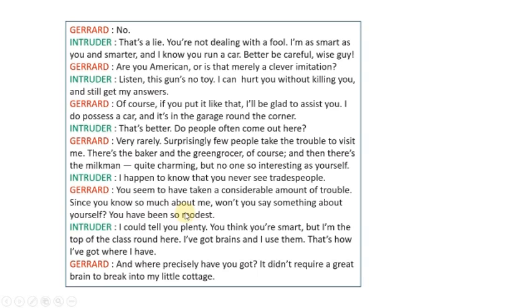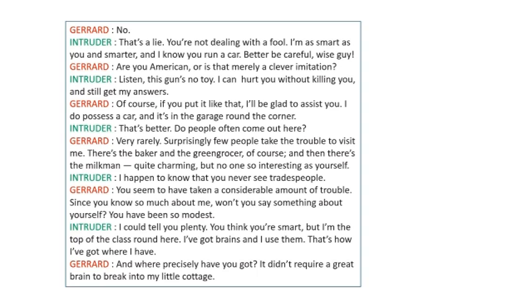So Gerard said that the intruder had gone through a lot of trouble to gain information about him, and as the intruder knew a lot about him, he should disclose some details about himself also. He said that the intruder had been reserved and had not talked much about himself. He was so humble that he had not talked much about himself.